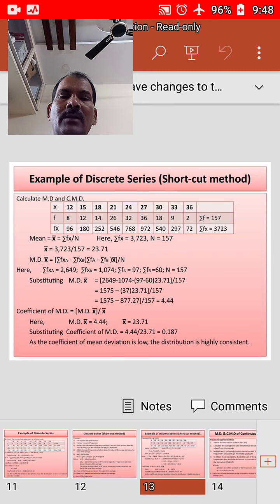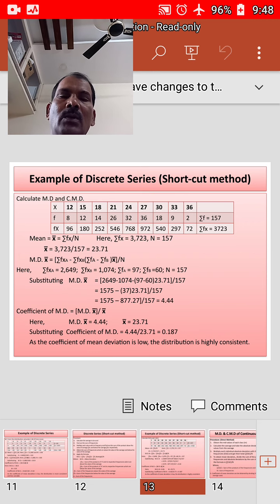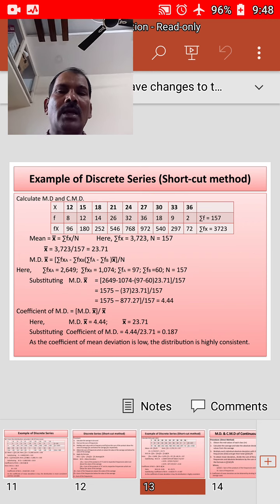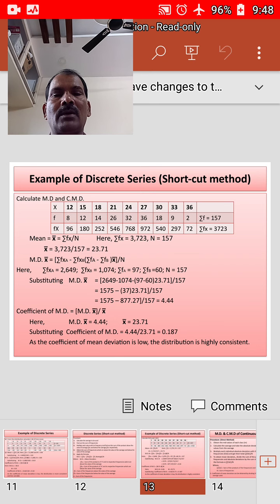That is 1575 minus 877.27. After subtracting, if you divide the same by 157, you will get 4.44. Right now we need to calculate the coefficient of MD. Coefficient of mean deviation is equal to mean deviation from mean by the arithmetic mean. Here mean deviation from mean is 4.44 and mean is 23.71. Substituting the values, that is 4.44 by 23.71, you will get 0.187.